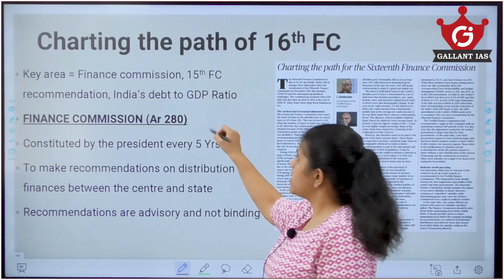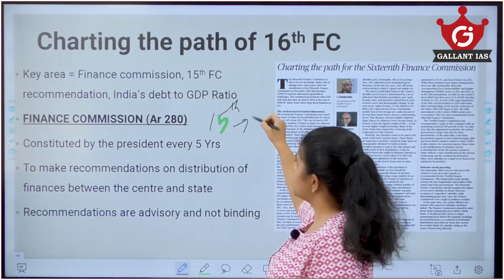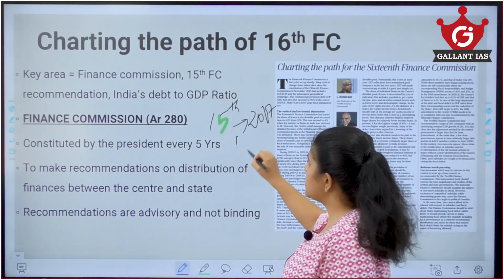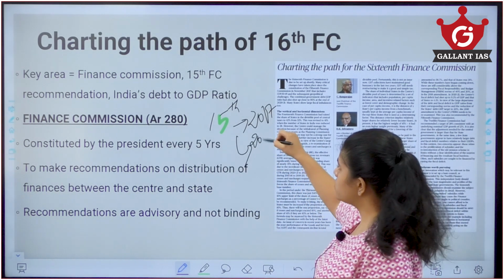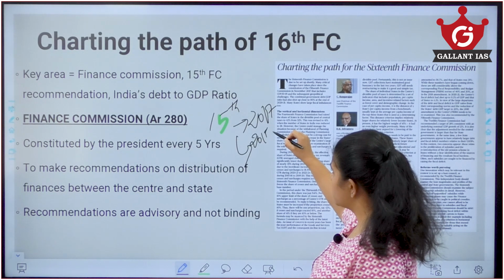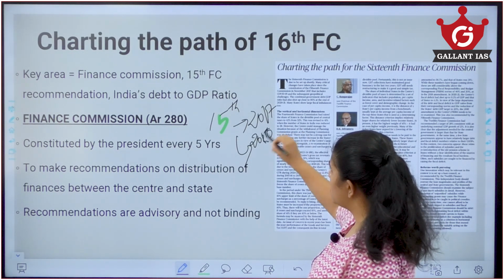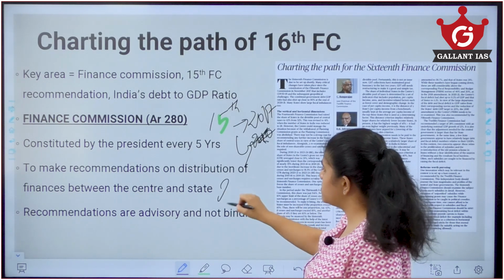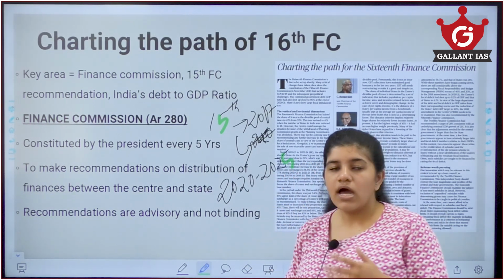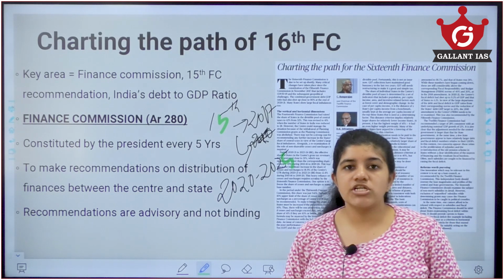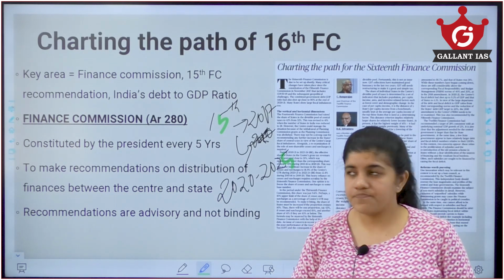Our last, the 15th Finance Commission, was created in 2017 and it gives out the devolution of funds for center and state between the years 2020 to 2025. So the 16th Finance Commission had to be created in 2022.